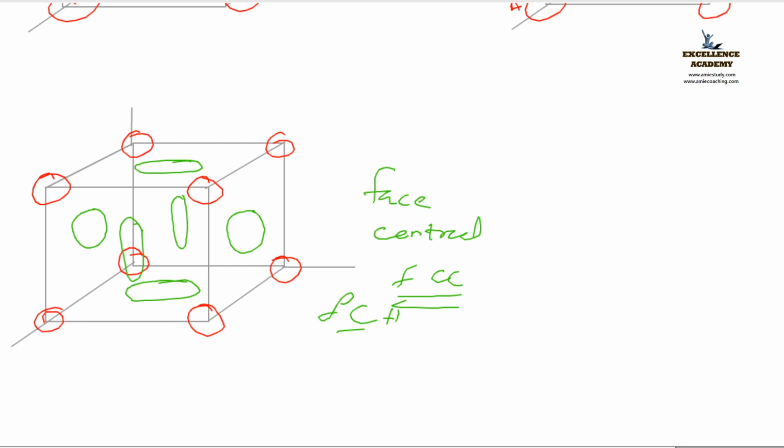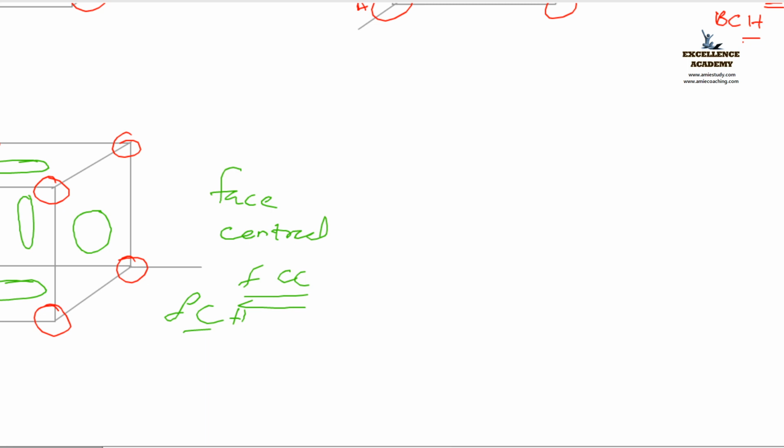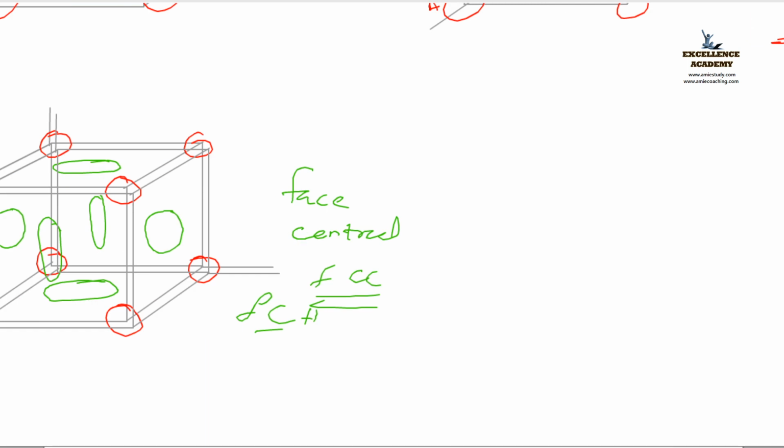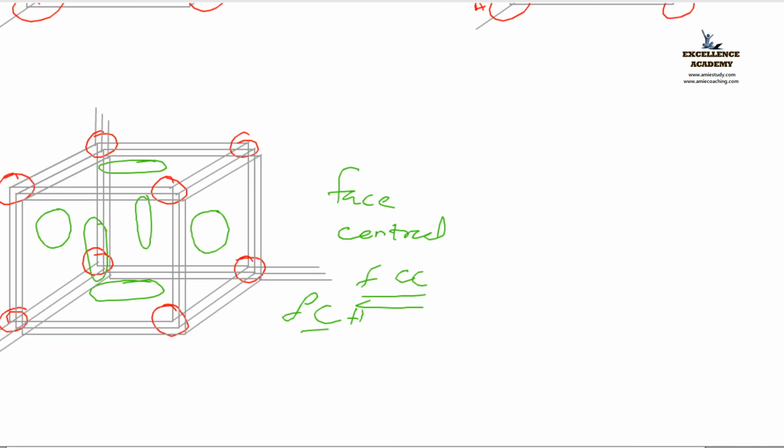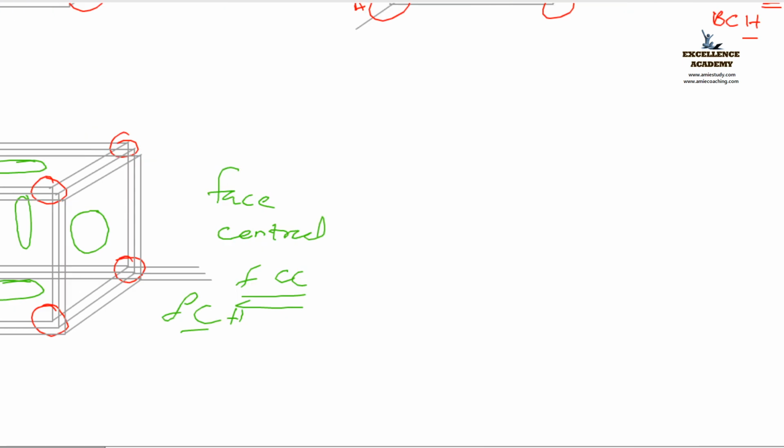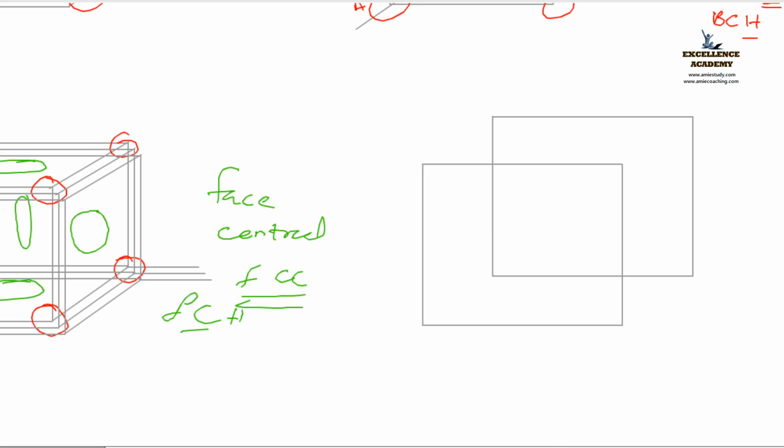Next, one more is also there. Here, how many base faces are there? Base faces.